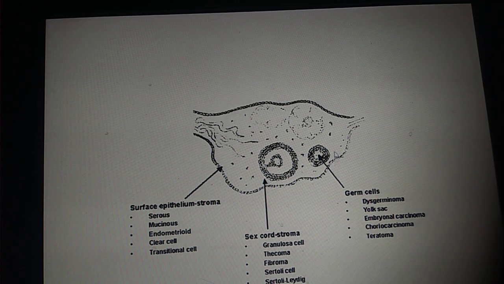This is neoplasms in general I am talking about, not just benign ovarian neoplasms. This is just talking about the origin, the histology of the ovarian neoplasms in total, not just the benign. Okay, benign and malignant.